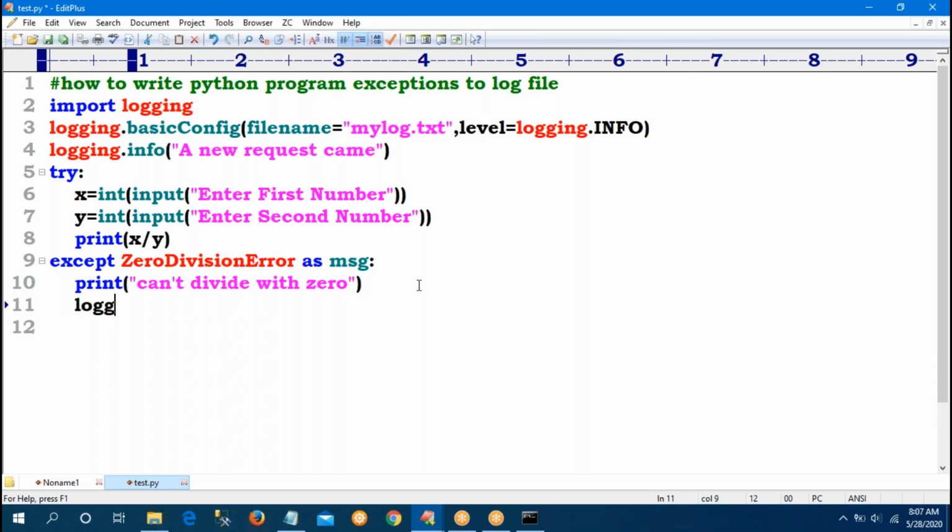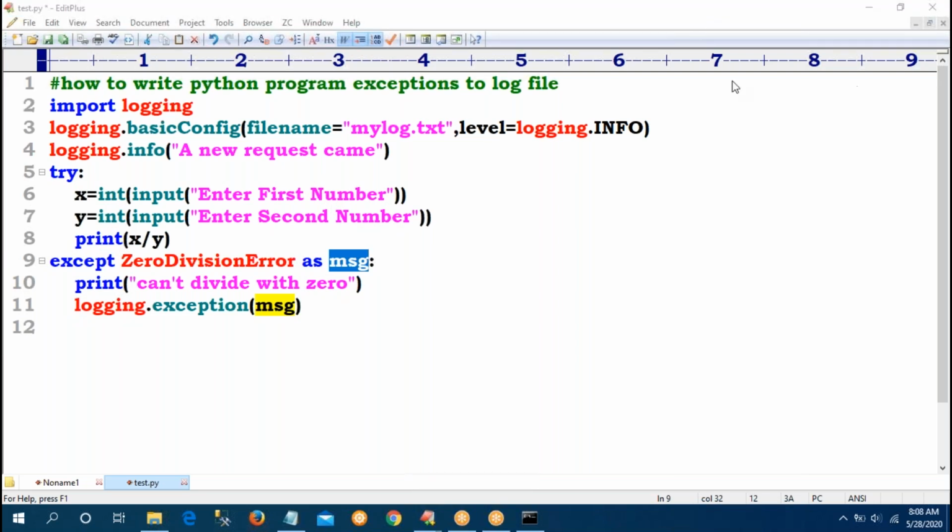In the log file, you write the module name dot exception, with the message. What is the method for the message? The exception information I want to write into the log file.